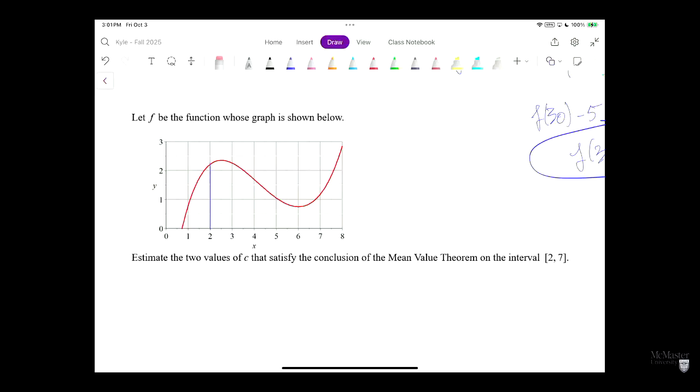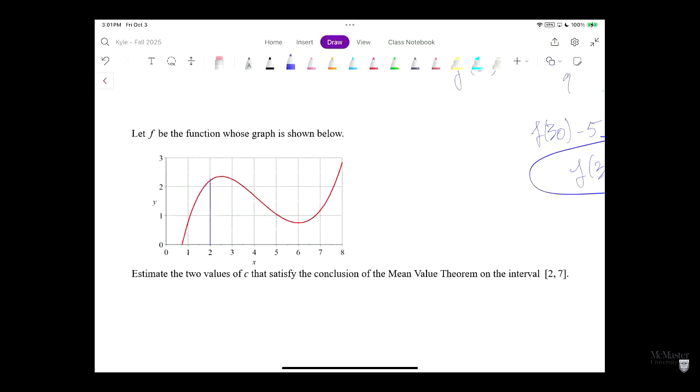So here is our closed interval. This is x equals 2. Here's x equals 7. And we want to find points where our average slope is equal to our instantaneous slope. Here our average slope is given by the slope of this line right here. How do we find our instantaneous slope?